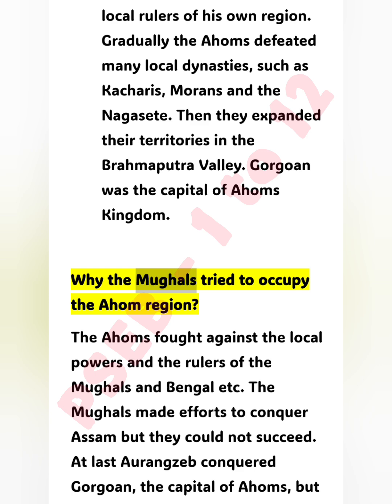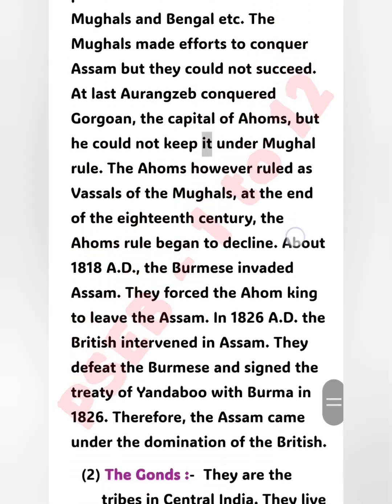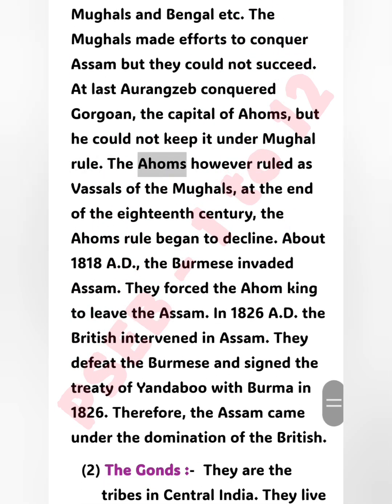Why did the Mughals try to occupy the Aham region? The Ahams fought against the local powers and the rulers of the Mughals and Bengal, etc. The Mughals made efforts to conquer Assam, but they could not succeed. At last Aurangzeb conquered Garhgaon, the capital of the Ahams, but he could not keep it under Mughal rule. The Ahams, however, ruled as vassals of the Mughals.